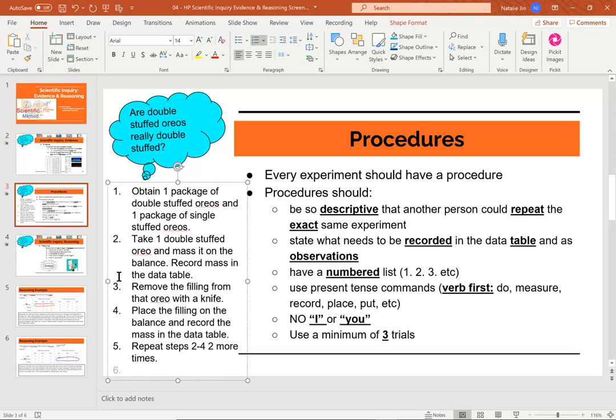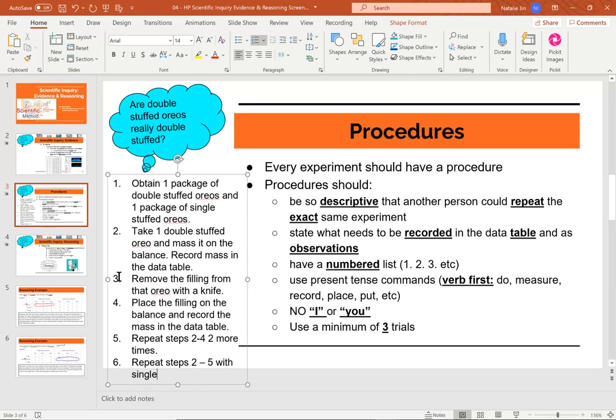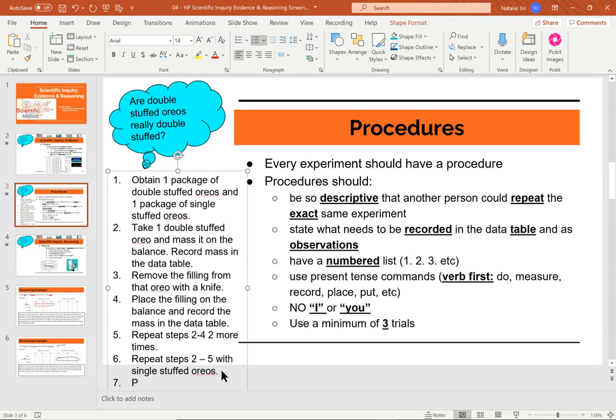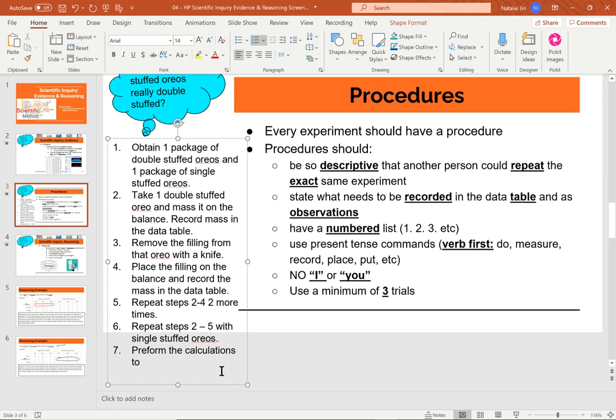And we've only yet tested one part of the experiment. We have not yet tested the single stuffed Oreos. So we would also need to say repeat steps 2 through 5 with single stuffed Oreos. Step 7, we can say here, perform the calculations to determine the stuffing percentage. So it'd be great if you actually were a little bit more detailed with the calculations.